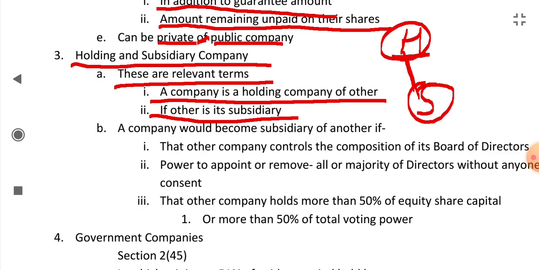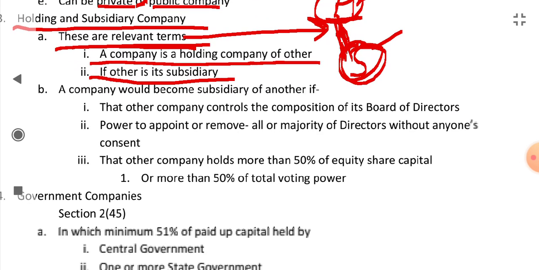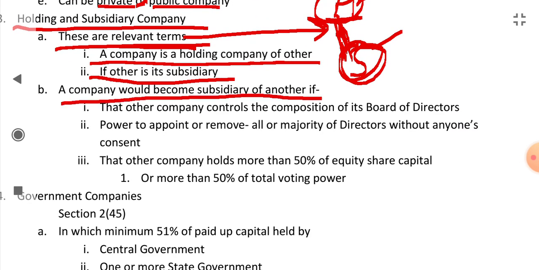This is the meaning of relevant terms. These are interconnected to each other. If there is no subsidiary company, there will be no holding company. If there is no holding company, there will be no subsidiary company. A company would become a subsidiary of another if that other company controls the composition of its board of directors.